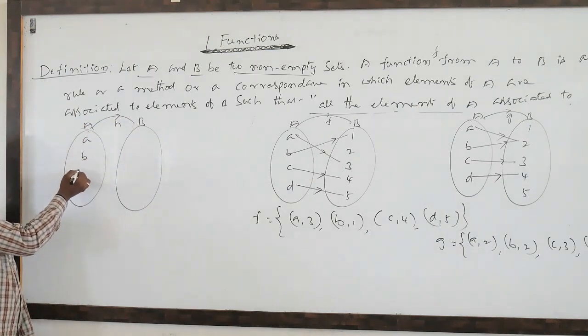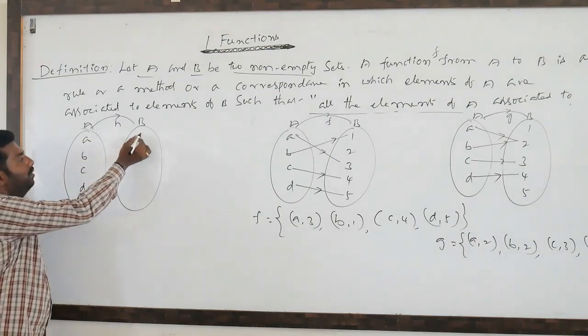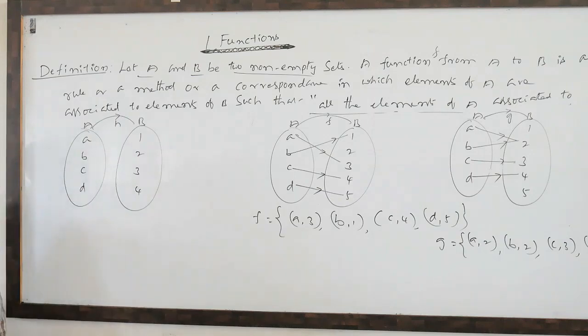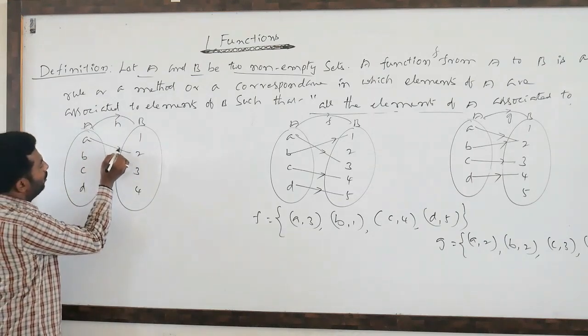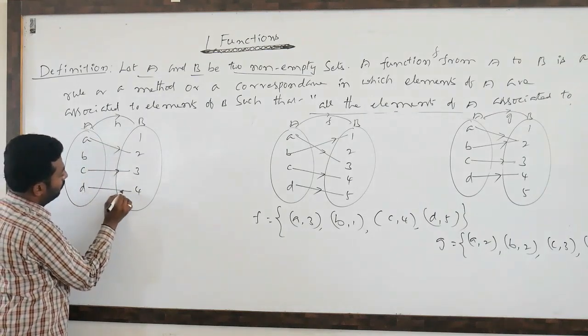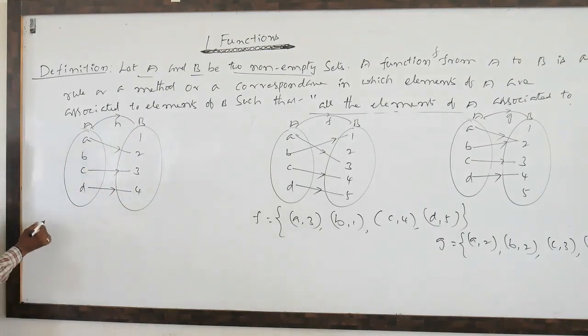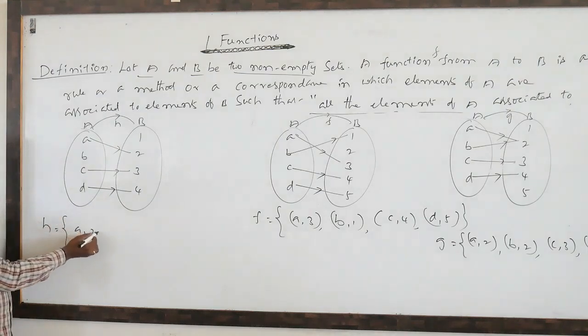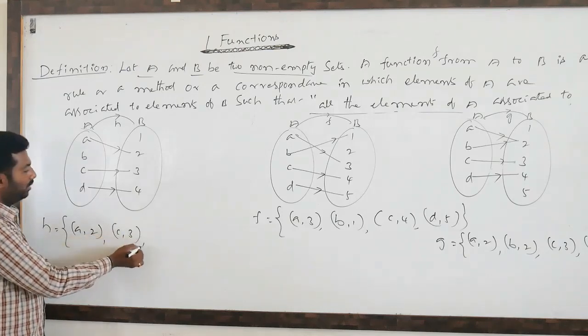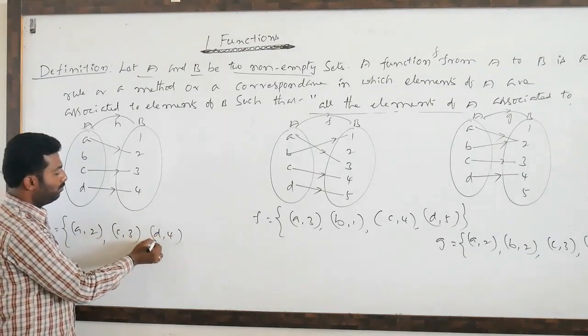A, B, C, D, 1, 2, 3, 4. So A to 2, B to 3, D to 4. So H is a relation: A comma 2, C comma 3, D comma 4.